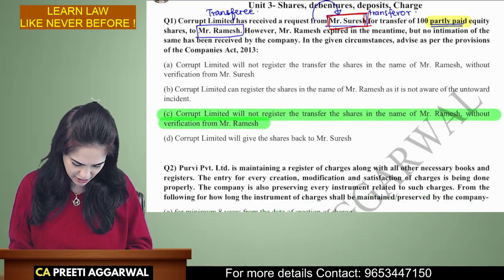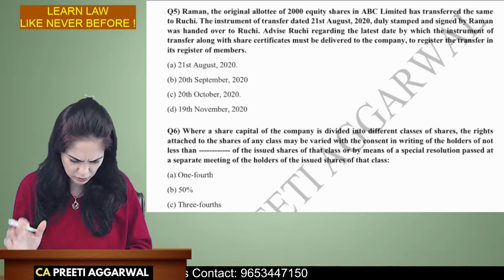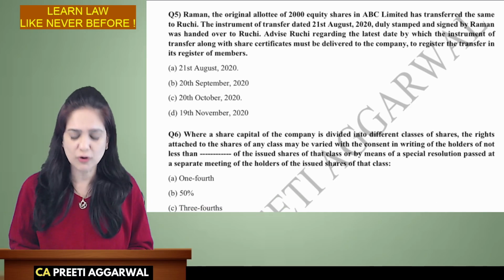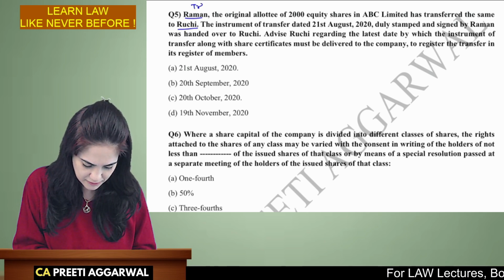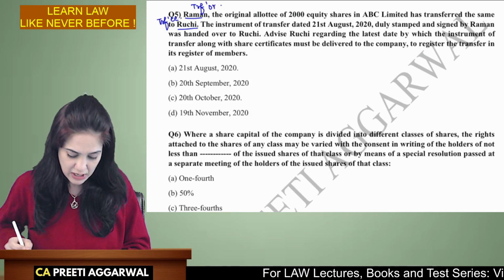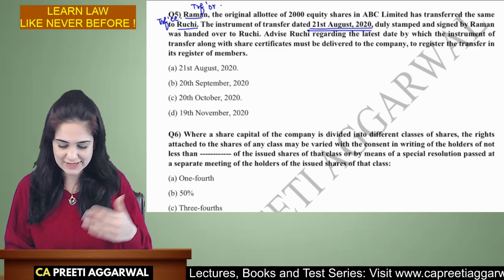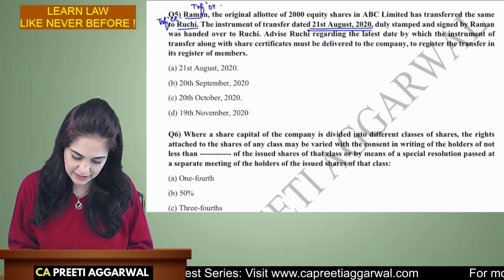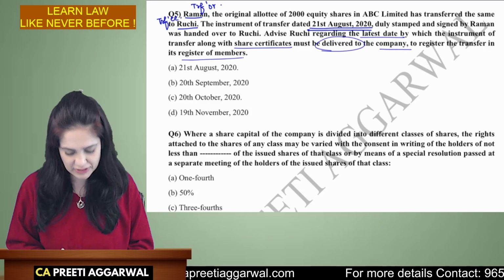The next question which I have identified is Mr. Raman. The sequence may be here and there in the main book, but all the questions will be covered. So Raman, the original allottee of 2000 equity shares, has transferred the same to Ruchi. Raman is the transferor. Always identify the parties first, and Ruchi is the transferee. The instrument was dated 21st of August 2020. It was duly stamped, signed by Raman and handed over to Ruchi. Advise Ruchi regarding the latest date by which the instrument along with the share certificate must be delivered to the company to register the transfer in the register of members.